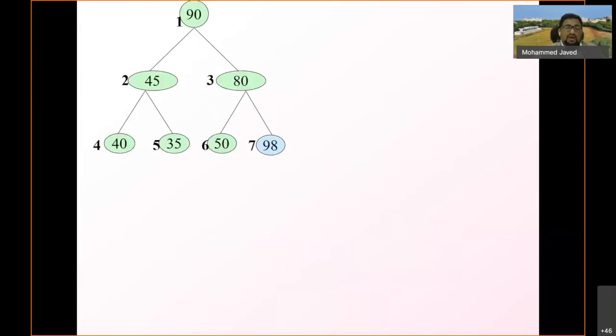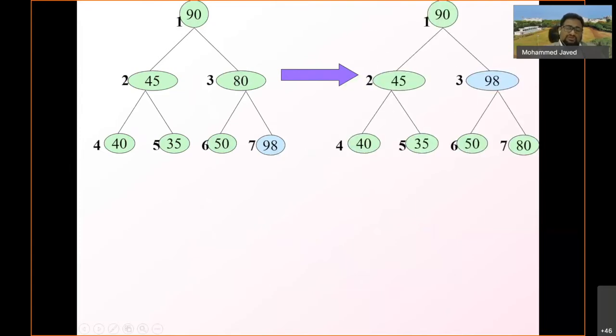Now let us take the second case where I insert the value 98. You see that 98 is greater than its parent value, which is 80. So now the swapping should take place.